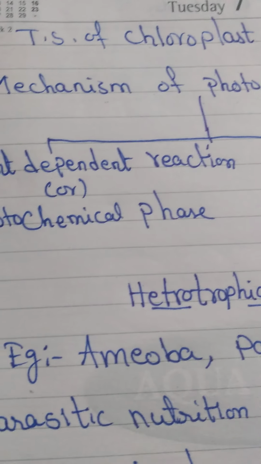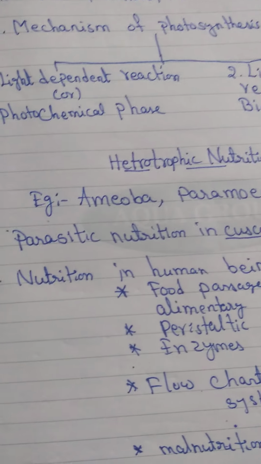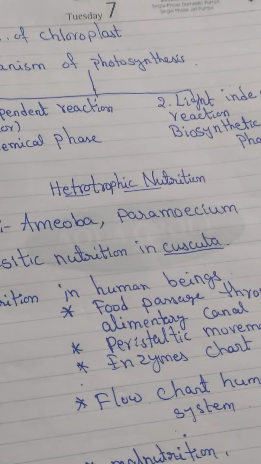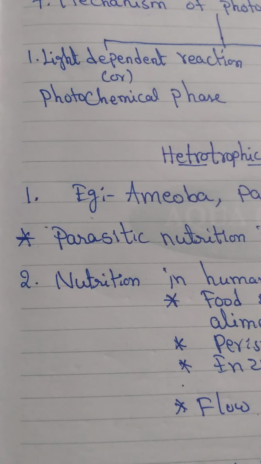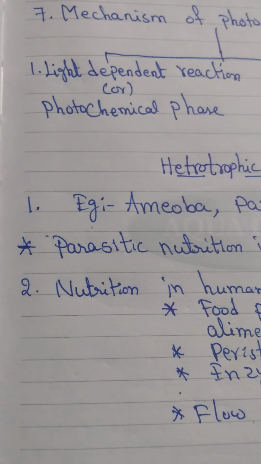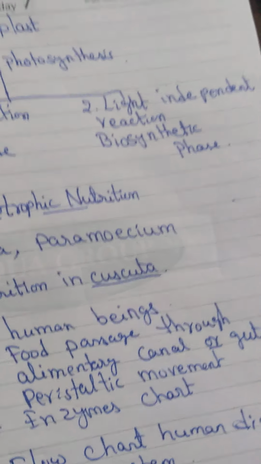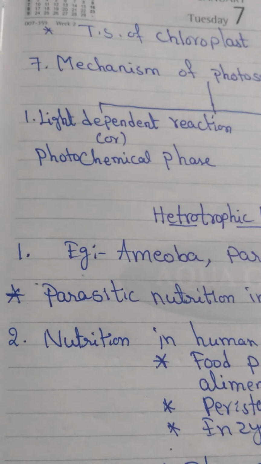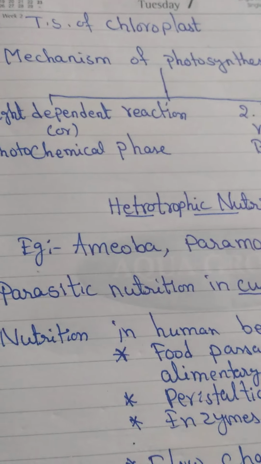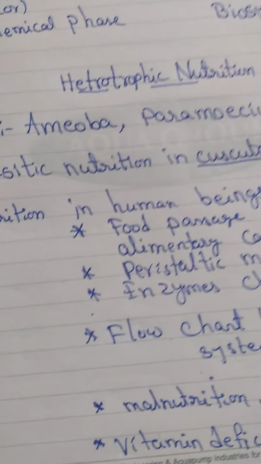In the mechanism mainly two types are there: one is the light independent reaction and the other is the light dependent reaction. The light dependent reaction is also called the photochemical phase, and the light independent reaction is also called the biosynthetic phase.